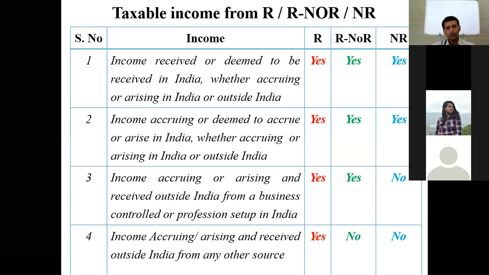Based on those conditions, we made this table available on your screen, to understand how that income should be treated and under what head it is liable to pay tax, which is what we discussed in yesterday's class. Clear? I just revised what happened yesterday.